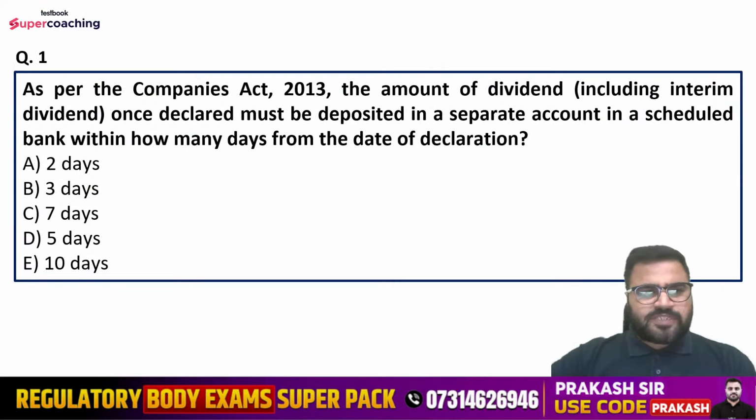So question number first is, as per the Companies Act 2013, the amount of dividend including interim dividend once declared must be deposited in a separate account in a scheduled bank within how many days from the date of declaration? Options are 2 days, 3 days, 7 days, 5 days and 10 days.